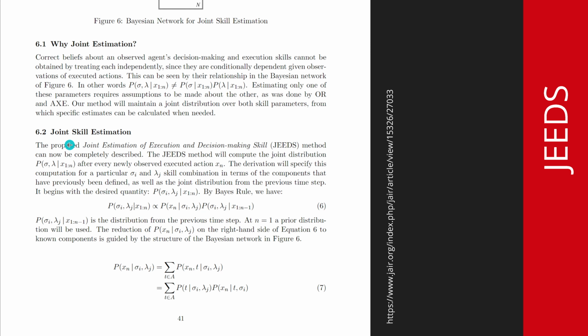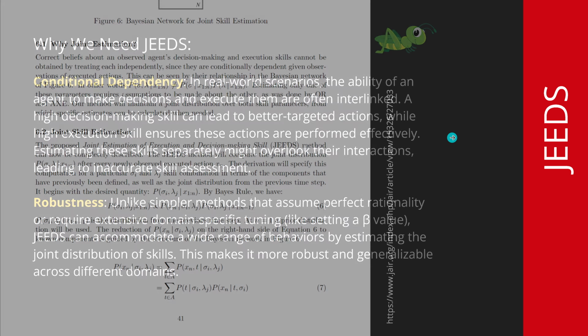Now, I show you here section 6.2, where they explain in detail the joint skill estimation, the JEEDS methodology, and they show you that they compute the joint distribution after every newly observed executed action, and the derivation will specify this computation for a particular sigma and lambda skill combination in terms of the components that have previously been defined. We have Bayes' rule simply, and then we go on with mathematics, and those are 60 pages that give you a real deep dive if you really want to get to the core of this functionality.